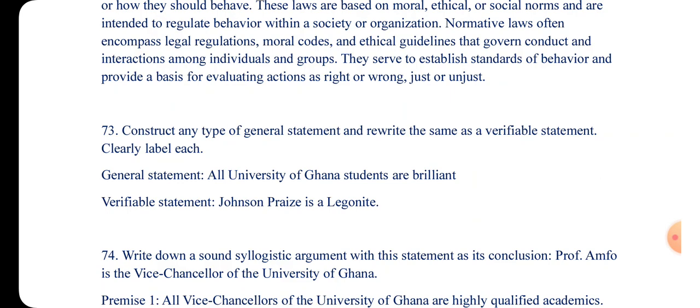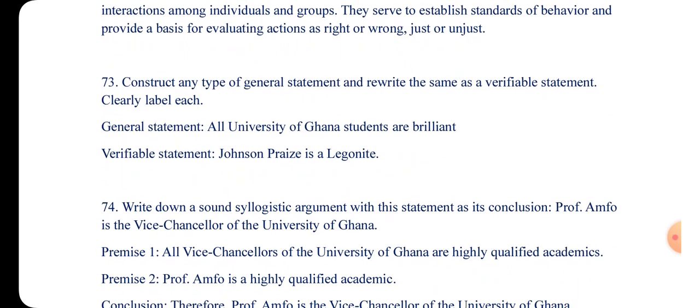How many people are we talking about here? It's only one person. It makes it a particular statement. The reference class is only one. Or if I say students in the political science class are brilliant, the students in that political science class, we can count them. Do you get it? Therefore, making it a particular statement or verifiable statement.